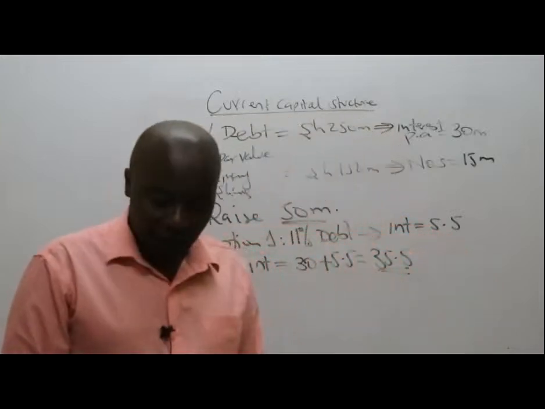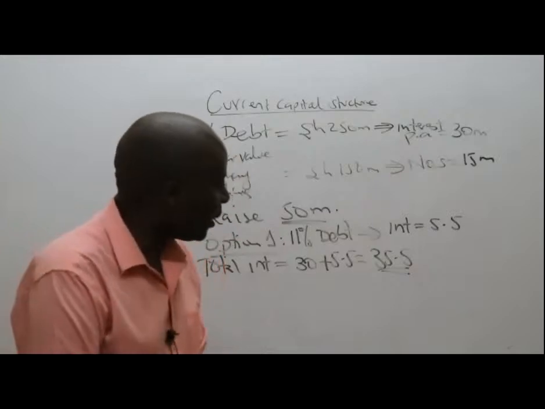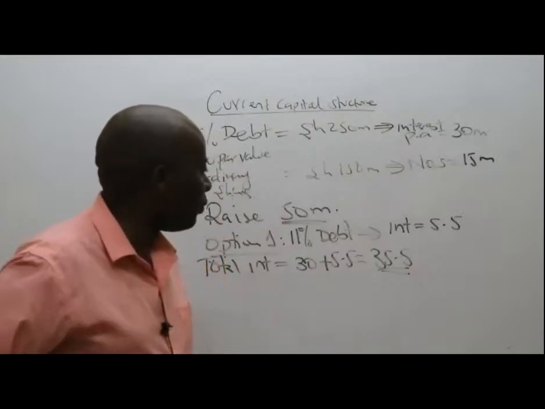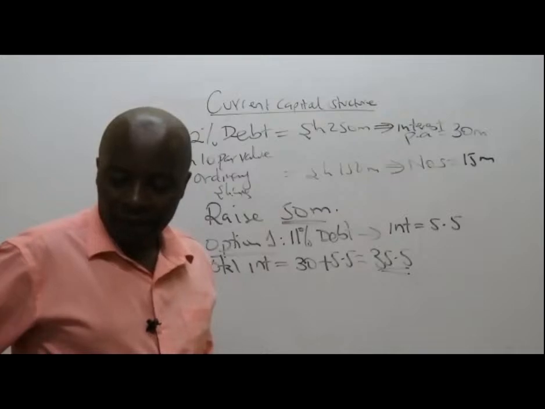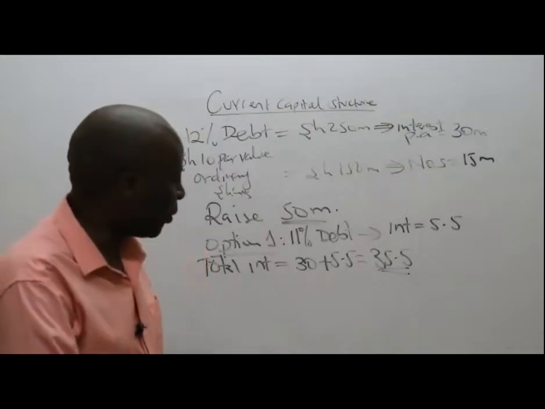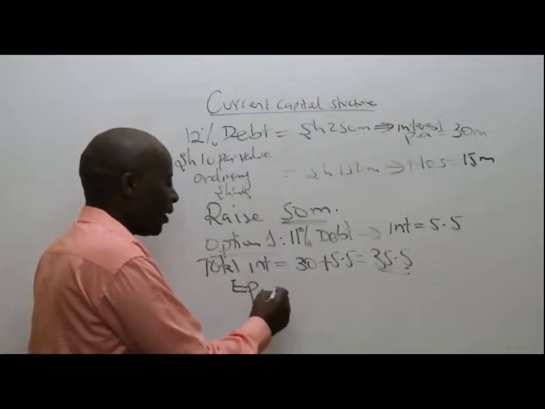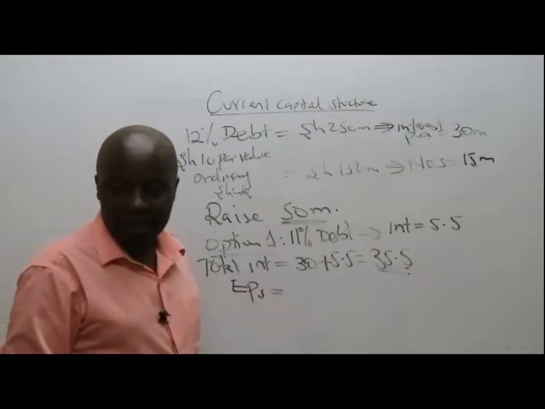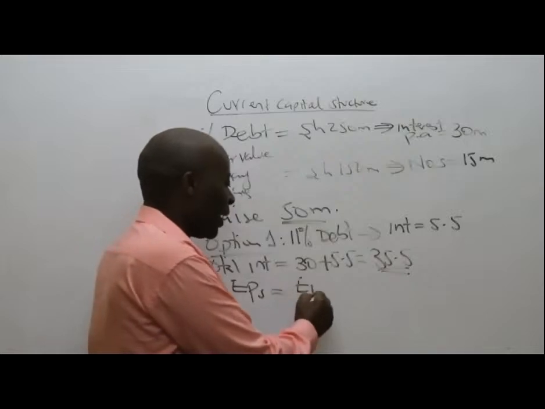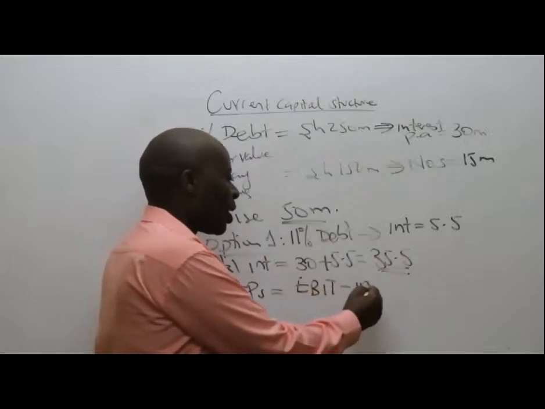Now, ladies and gentlemen, listen. In terms of indifference points, for us to get our EPS nicely, we normally take EBIT. You are right. From EBIT, we subtract interest.